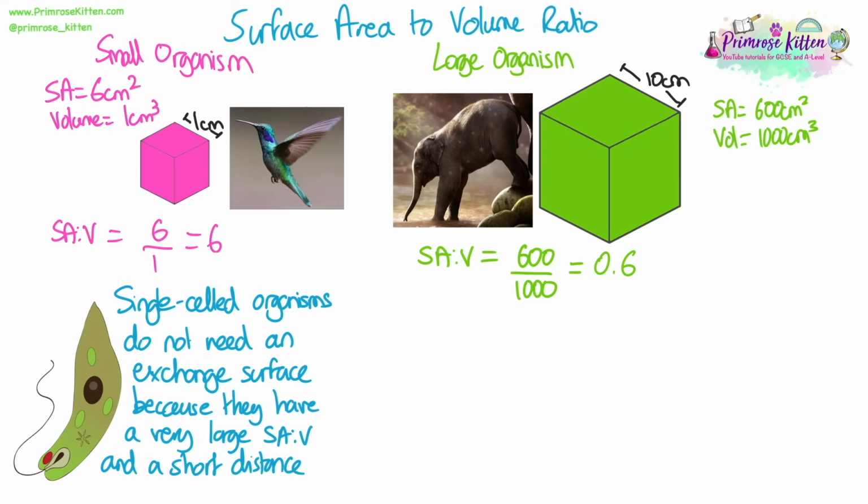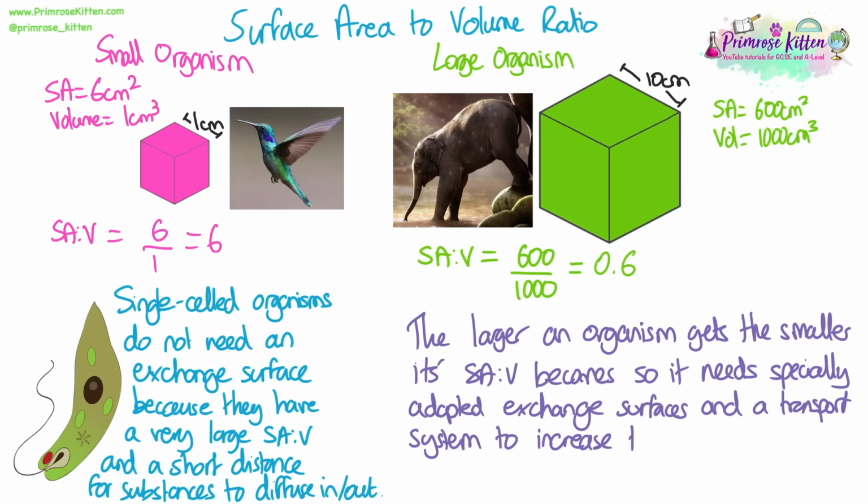Single-celled organisms like this example I've got here do not need an exchange surface like the ones we've just looked at, because they have a very large surface area to volume ratio, because it's a short distance between all of their internal sections and their external surface membrane. So it's really quick for substances to diffuse from outside of the cell to the inside of the cell, and therefore they don't need any adaptations to speed up that rate of diffusion.